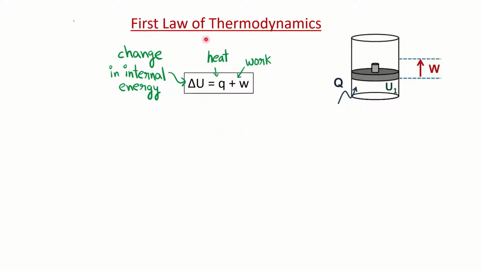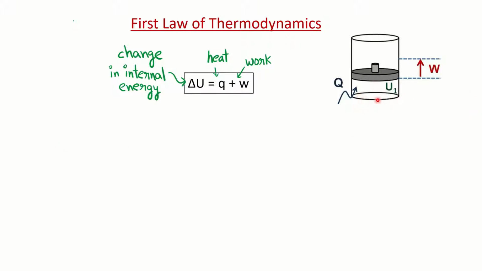So to understand the first law of thermodynamics, you have to learn this equation: ΔU is equal to Q plus W. First of all, we have to understand the terms. ΔU means the change in internal energy, Q is for heat, and W is for work. So we have to understand why we are studying all these terms here. So heat. What is heat? Heat is energy exchanged between the system and the surrounding.